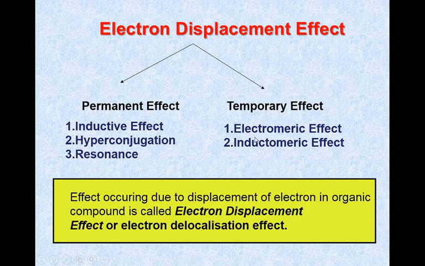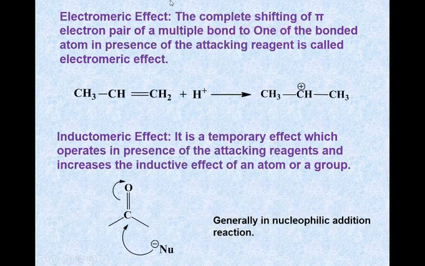And the inductomeric and electromeric effects are temporary effects, because we have a molecule here, propene. The propene reacts with the H plus ion, and in this reaction there is breaking of the pi bond and formation of a negative charge over one carbon atom and a positive charge over the other carbon atom, and the negative charge formed will attack this H plus and we get the product as a carbocation.